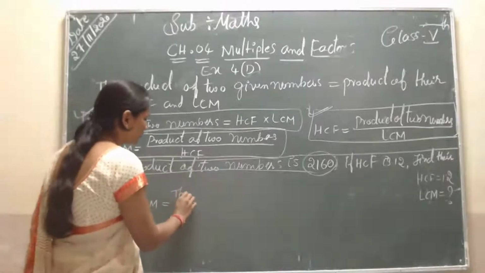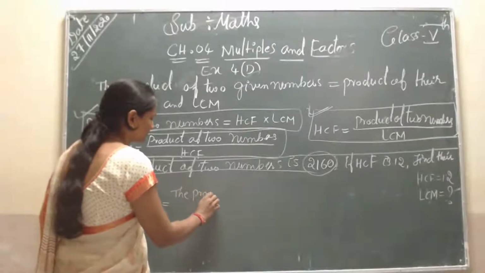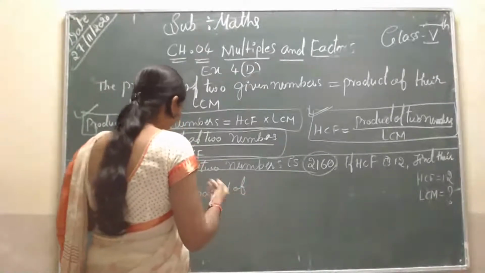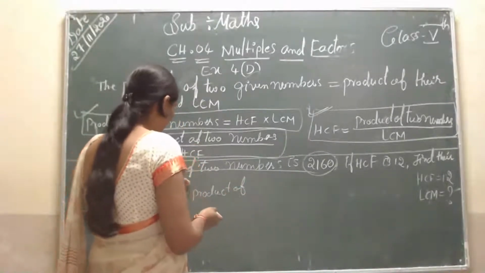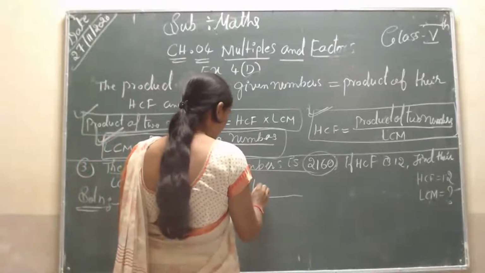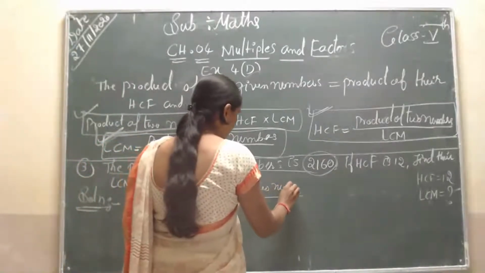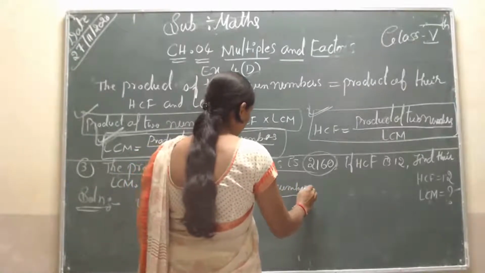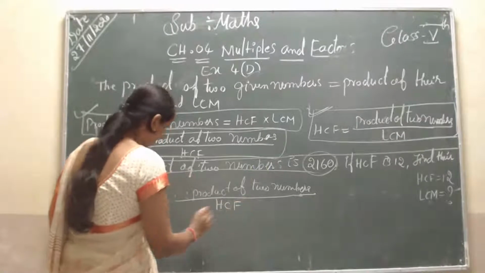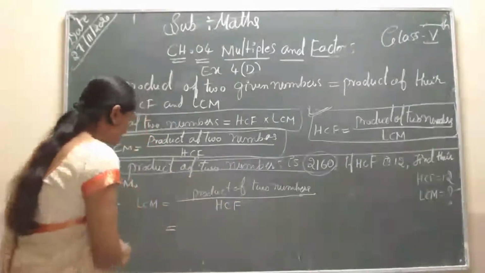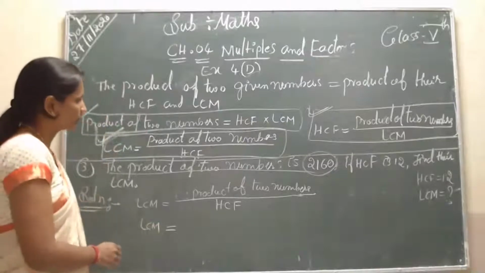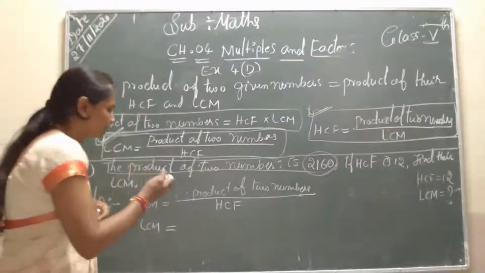the product of the two numbers by HCF. Better not to write the product directly. Students, so now we have to find the LCM. The product of the two numbers, what is the value?